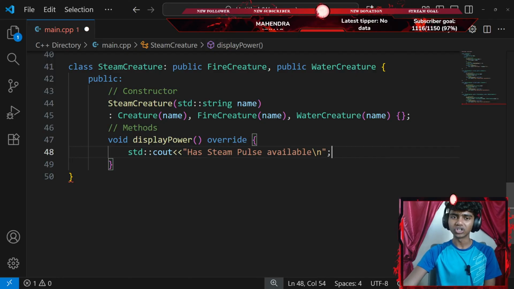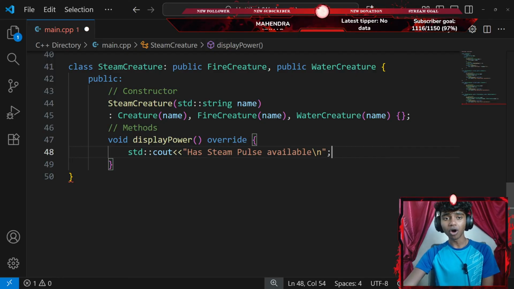So now called Power Creature. Says display power on the override function. Oh, I see. I feel so dumb right now because I don't know C++. Maybe a bit because of C#.